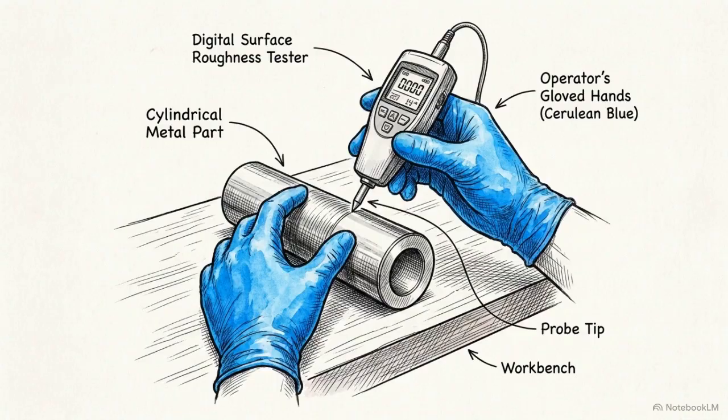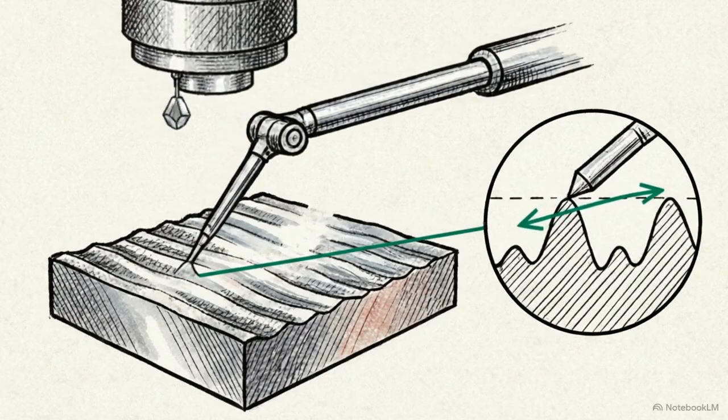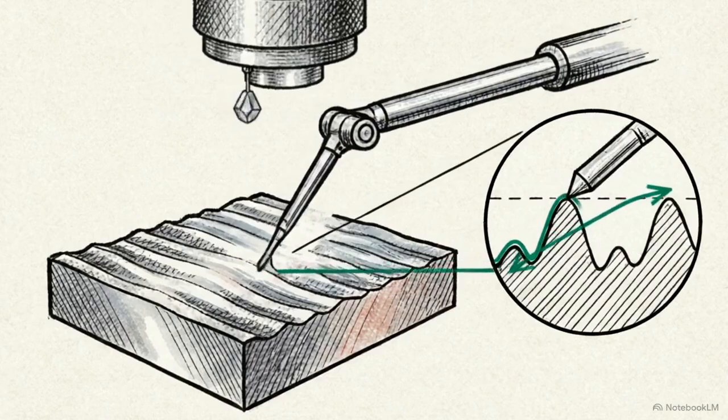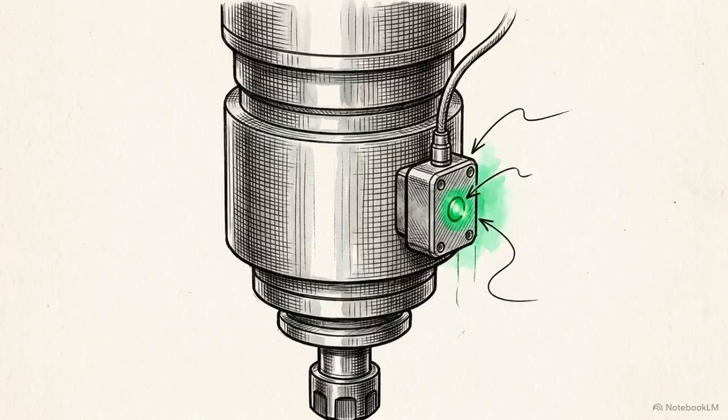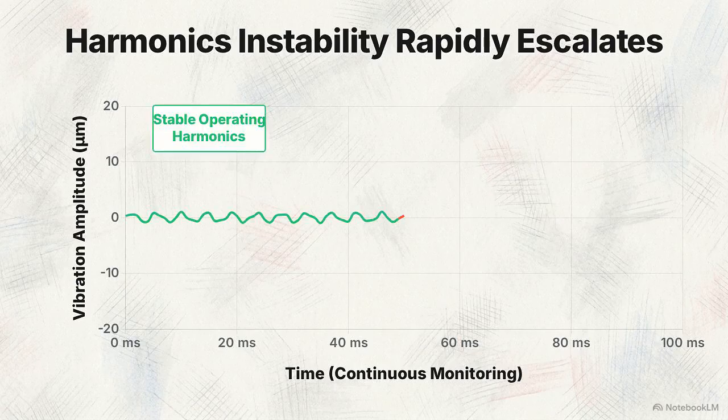For physical inspection, operators use surface roughness testers. The diamond-tipped stylus dragging across the metal physically measures the exact depth and frequency of the wavy marks left by the vibration. For dynamic inspection, we mount vibration analyzers directly to the machine spindle. This allows us to monitor the operating harmonics in real time and detect instability before it damages the part.